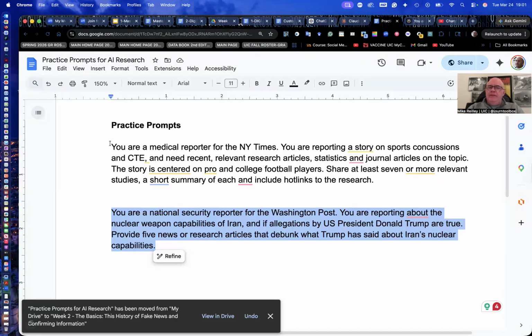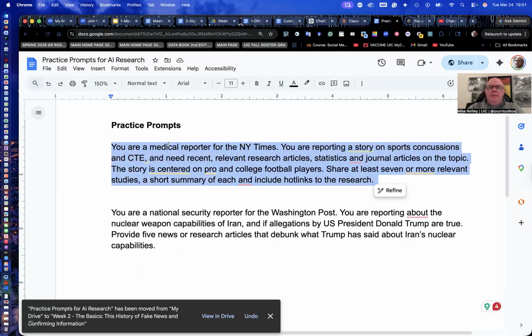Here's another one. This first one on the list is kind of more for if you're reporting on a topic, which could be helpful. I mean, it could produce some information that's good for fact checking. The second one was specifically for fact checking. But the first one, you're a medical reporter for the New York Times. You're reporting a story on sports concussions and CTE, and you need recent relevant research articles, statistics, and journal articles on the topic. The story is centered on, I never say centered around, centered on pro and college football players. Share at least 7 or more relevant studies, a short summary of each, and include hot links to the research.